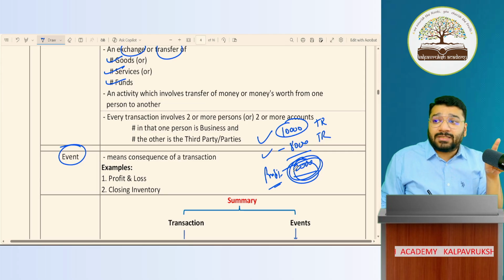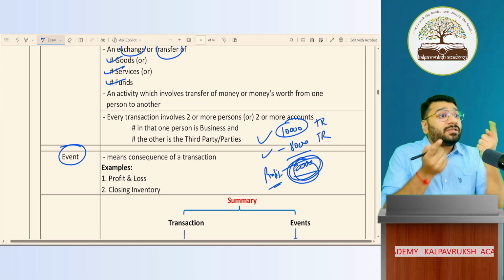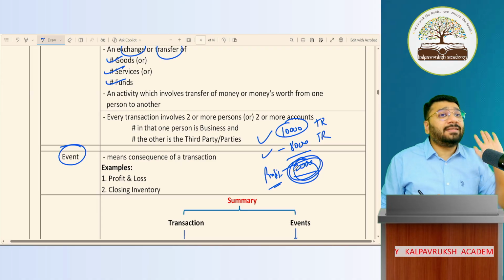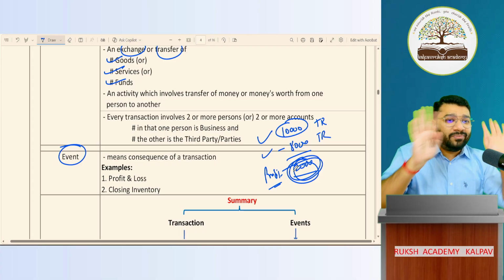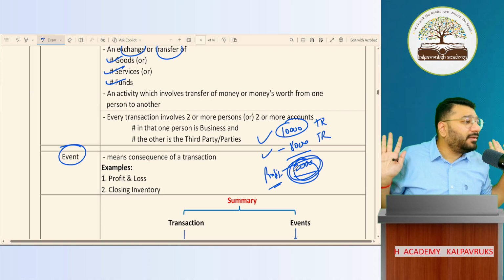So we pass a journal entry for either a transaction or an event. Some people say, sir, we pass journal entry only for transactions. False. Even for an event we pass a journal entry. Now what is a journal entry? Don't know, because I am yet to explain. Got it? Not got it?